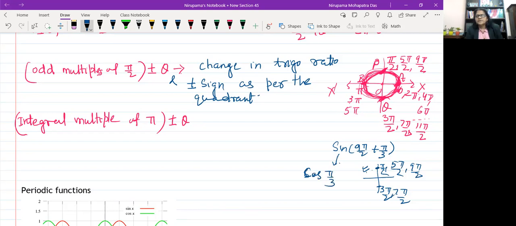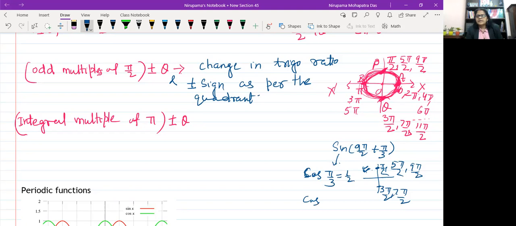Now plus minus as per the quadrant. So plus minus as per the quadrant means it is in which quadrant? It is in the second quadrant. So it will be what? Plus, because sine is positive in the second quadrant. So you can write cos pi by 3, that is equal to 1 by 2.